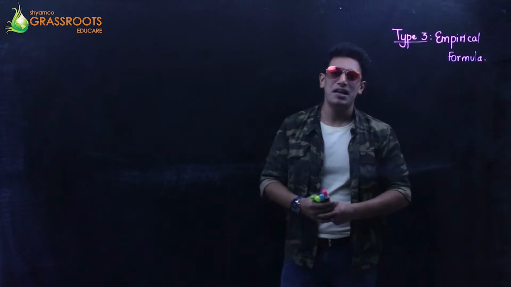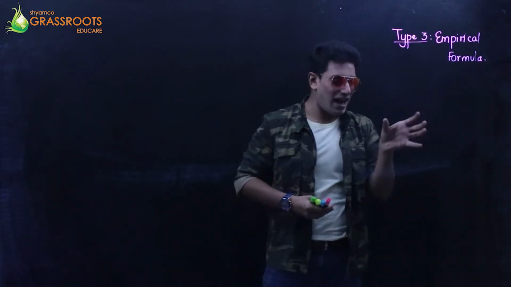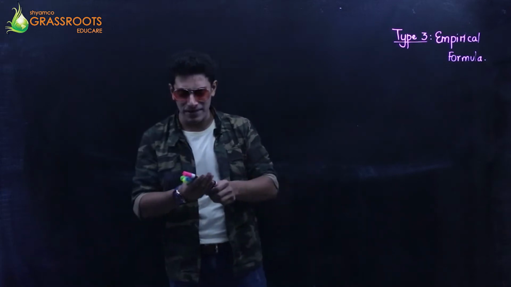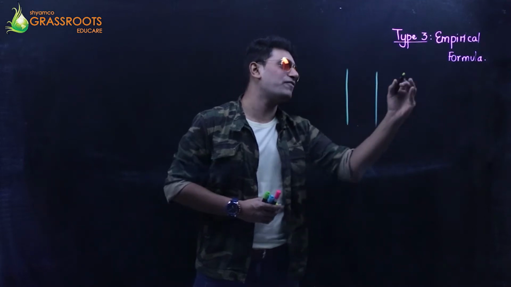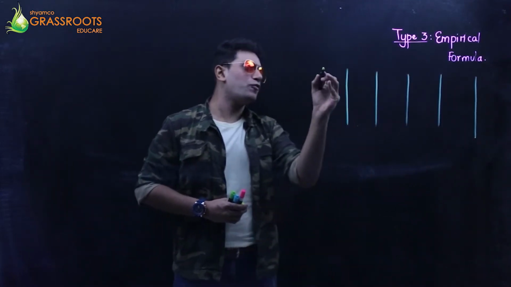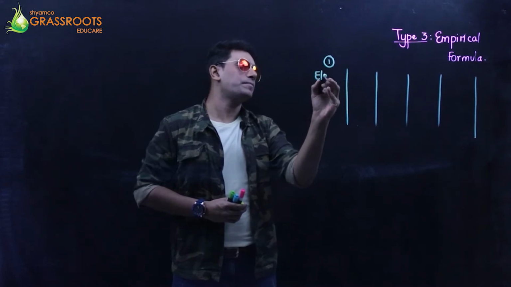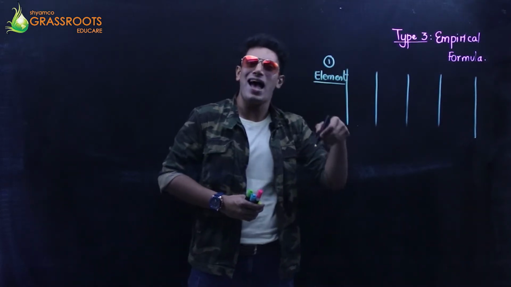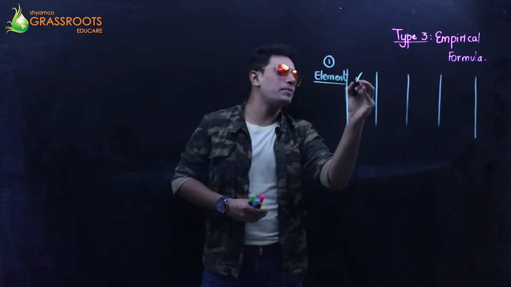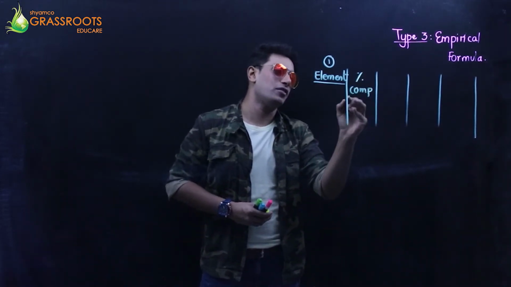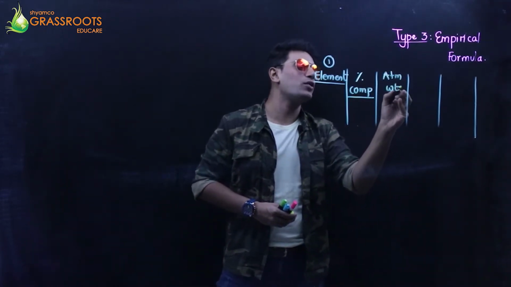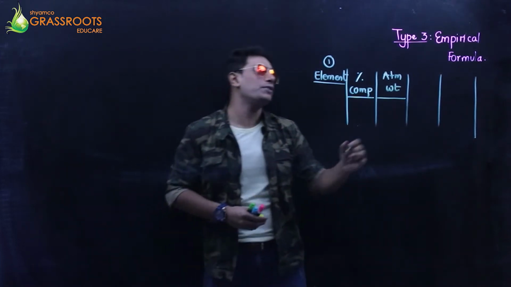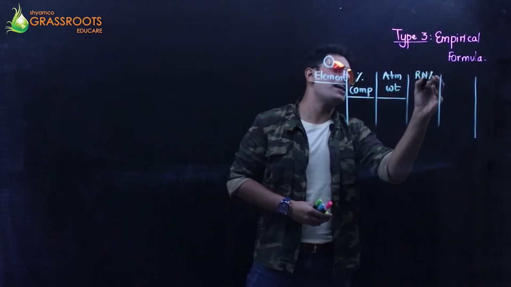That's empirical formula. In order to solve sums on empirical formula, I have made a table, a format, and a 5-stepper. The tabular format has 5 columns. The first column will have the element: which element is present here? The second will have the percentage composition given for that element. The third column will be the atomic mass of that element. The fourth will be the relative number of atoms.